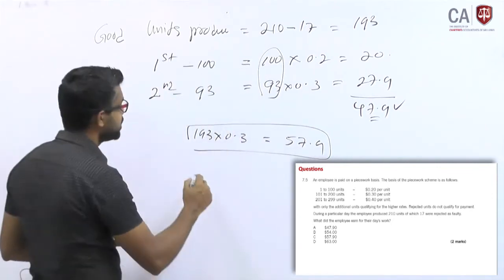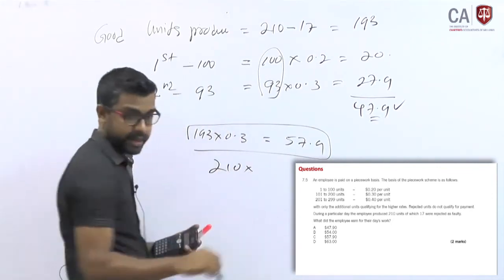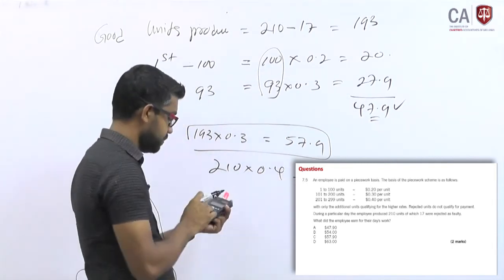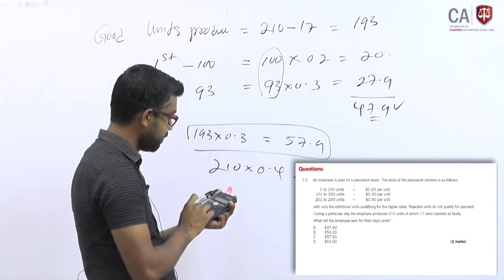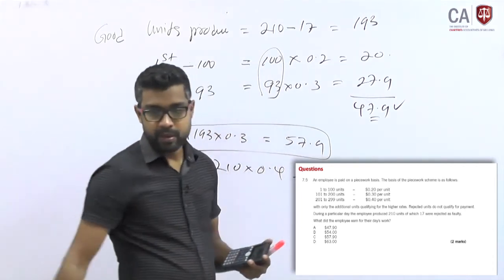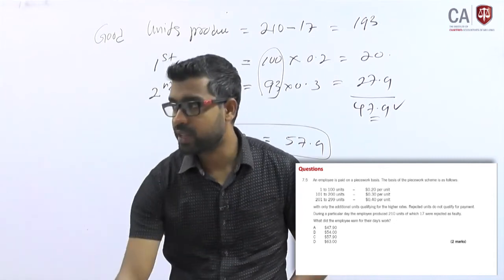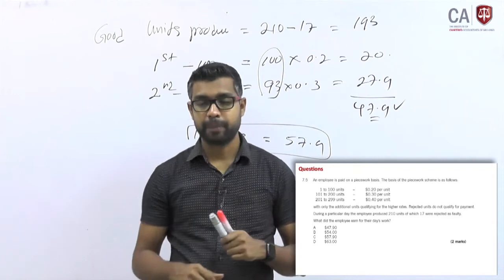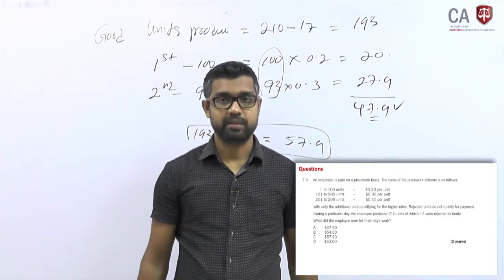Sometimes you will make this mistake. 210, so it belongs to the third bucket, 0.4. Look at this also: 0.4, 84. Fortunately, that is not there as an answer, but the examiner can do this smart working.